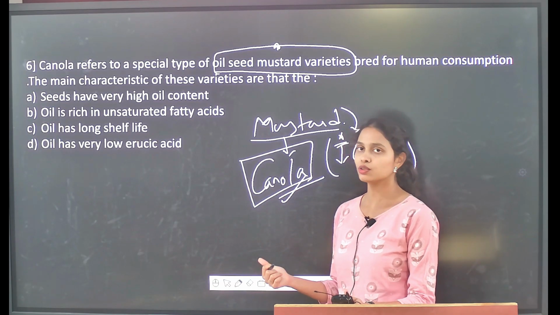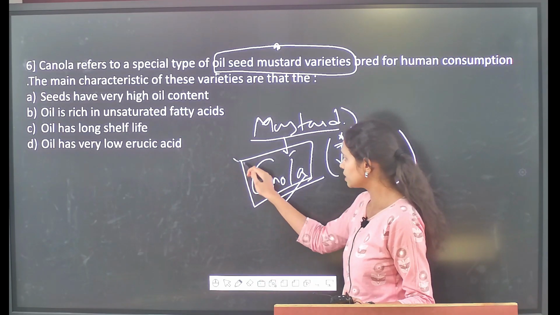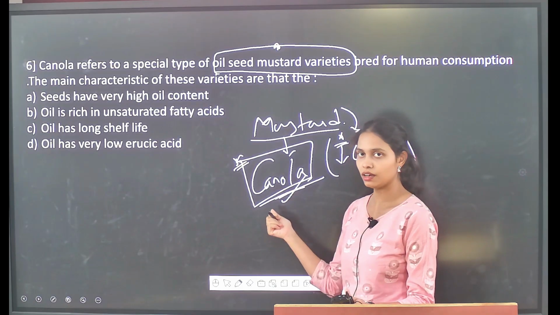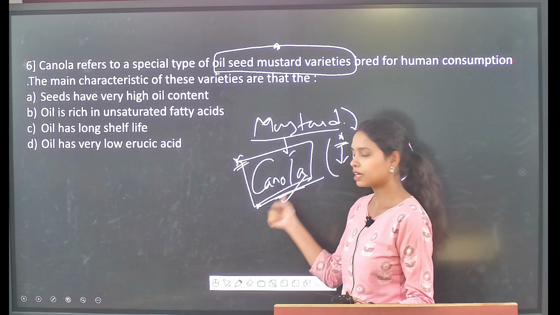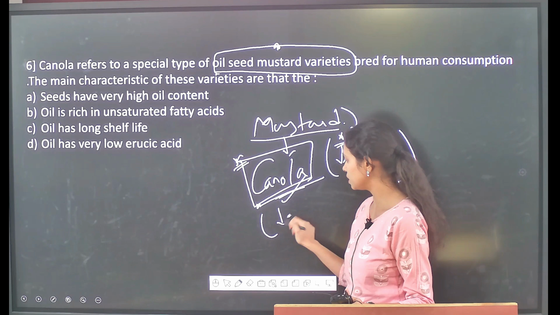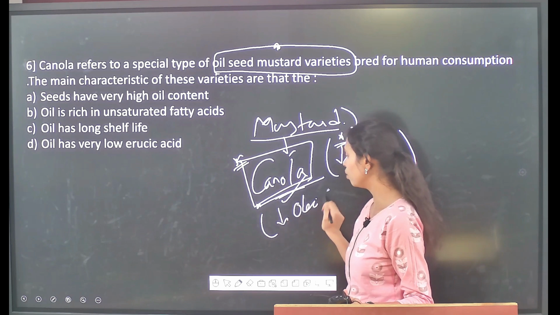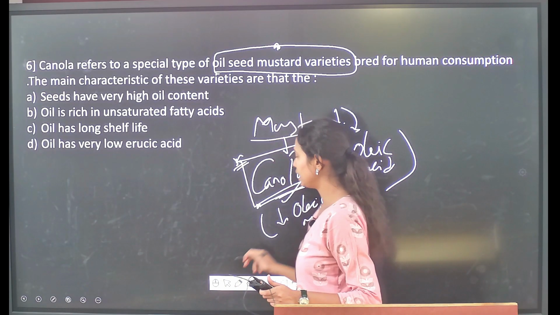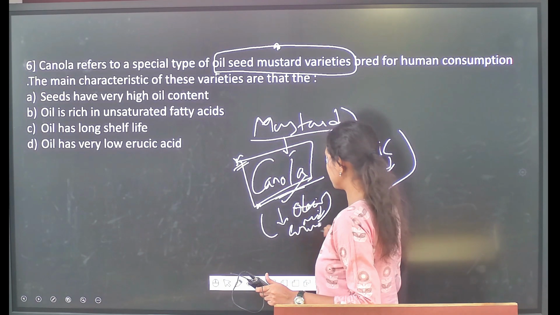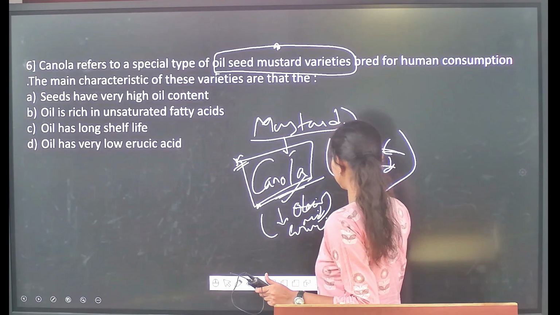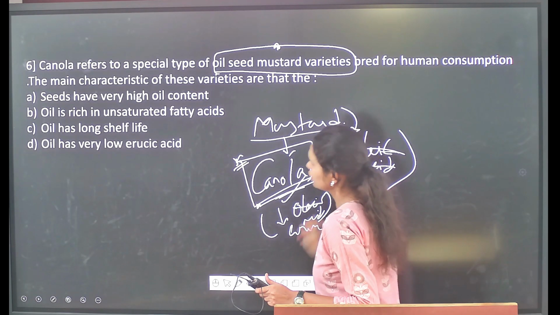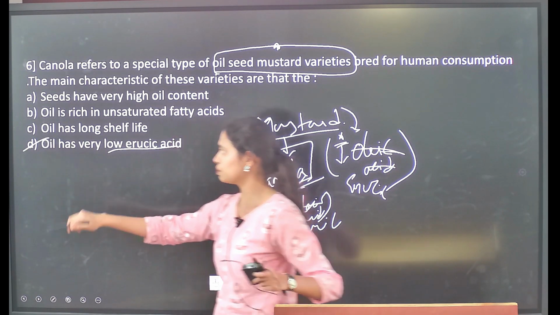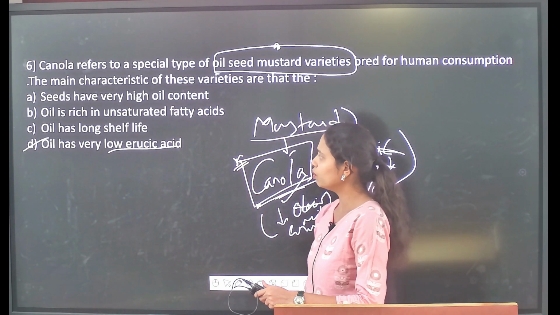So to reduce that, scientists came up with a new variety called canola, developed in such a way that it has a very low content of erucic acid. Sorry, it is not oleic acid, but erucic acid. So option D is the correct statement, which is a direct one, which says that the oil has very low erucic acid.